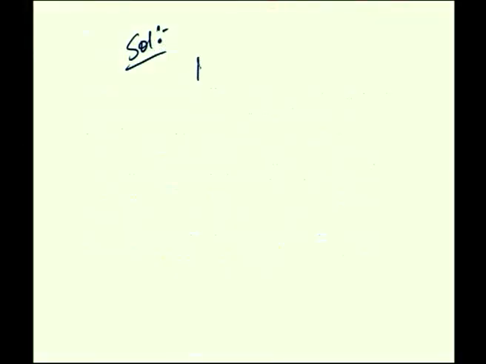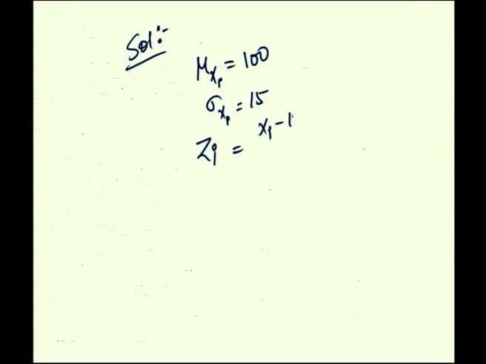Given expectation mu xi is equal to 100 and standard deviation sigma xi is equal to 15, zi is equal to xi minus 100 by 15, and therefore z1, z2, z3 are independent normal random variables with mean 0 and standard deviation 1. This is obvious, right? They are called standard normal variables, which is very well known. When xi is a normal random variable, then zi will be called a standard normal random variable. For a standard normal random variable, mean is 0 and standard deviation is 1.